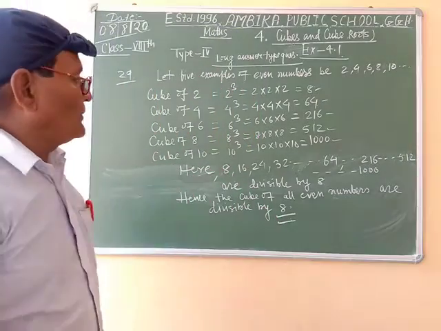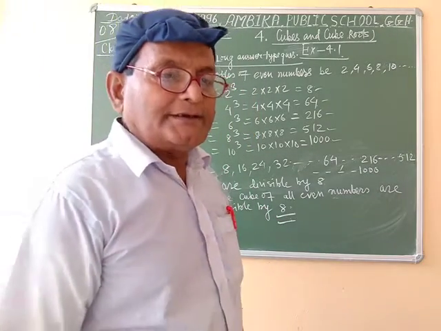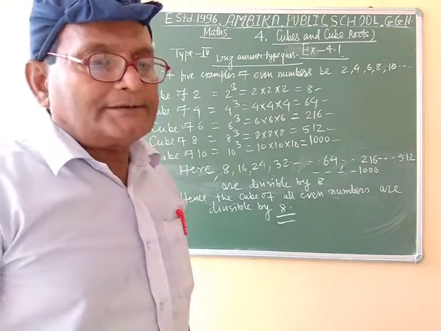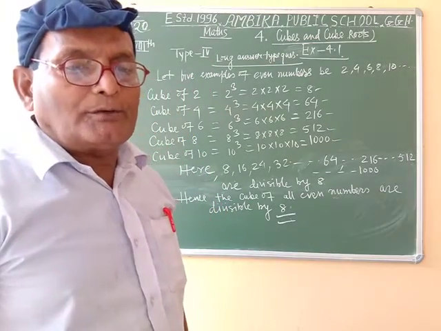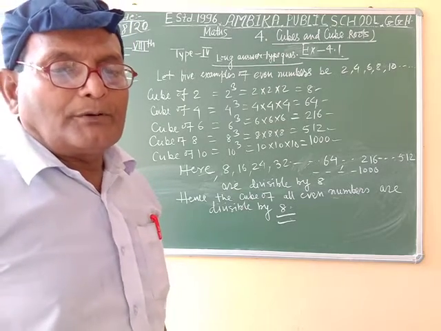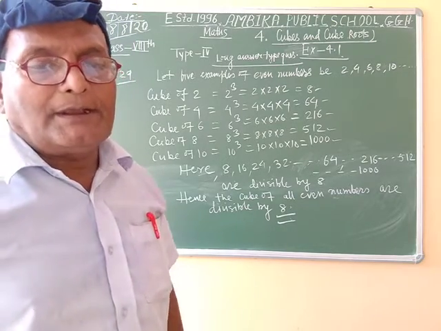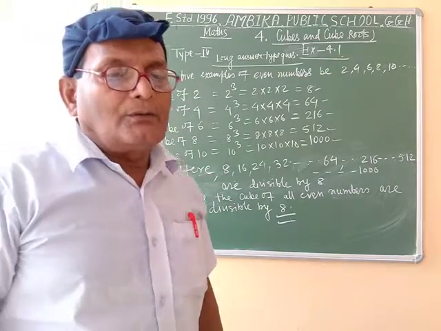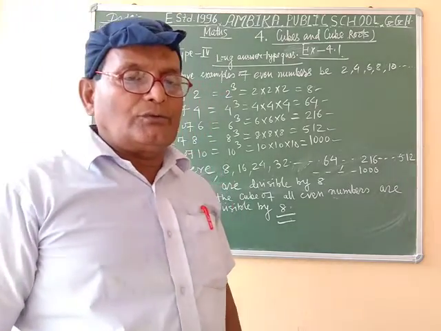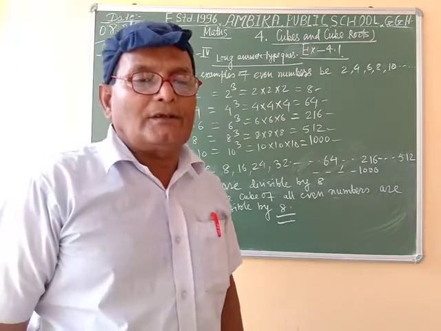Now I am going to solve question number 30. Write the cube of 5 positive integers which can be written in the form 3n plus 2, for example 5, 8, 11, and examine that the cube of a positive integer which can be written as 3n plus 2 can also be written in this form.